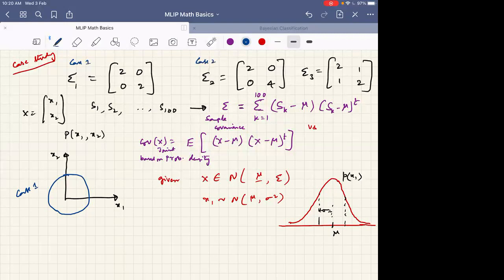Top view. What is that? Contour, fine. Contour of what? Contour of some constant value of p of x1, x2. A contour having constant value of p of x1, x2. Correct? That's what you are saying, correct? Yes, sir. Very good.